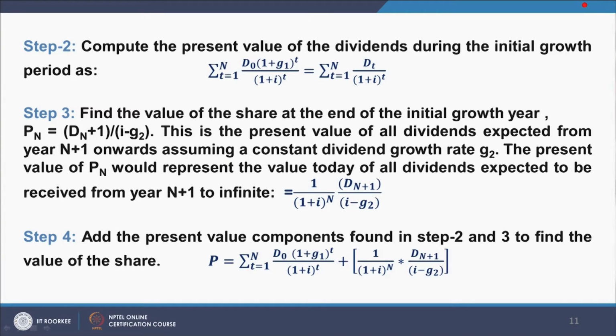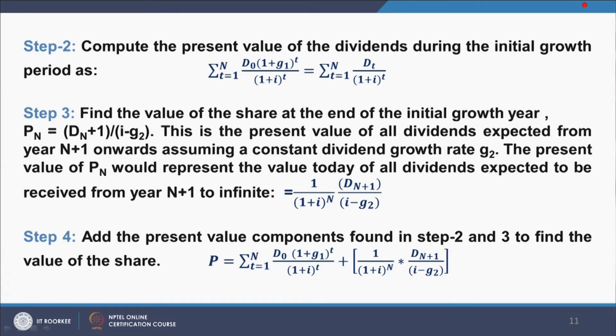This is the present value of all dividends expected from year n plus 1 onwards, assuming a constant dividend growth rate G2. Because in the second part, which is n plus 1 onwards, the growth rate is G2.